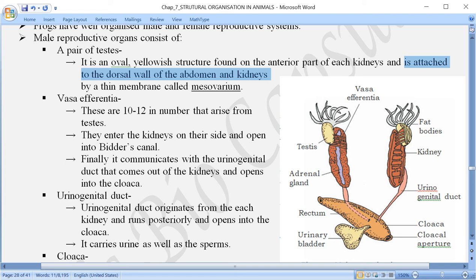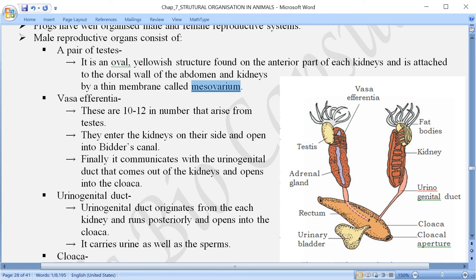As you can see in this figure, the structure helping in attachment is a membrane, termed mesovarium. इस मेम्ब्रेन को क्या बोला है? मीसोवेरियम. हम बात करेंगे फीमेल रिप्रोडक्टिव सिस्टम में, वहाँ पे अलग स्ट्रक्चर होगा, मीसोर्शियम, बट एट प्रेजेंट let us concentrate on the male reproductive system.